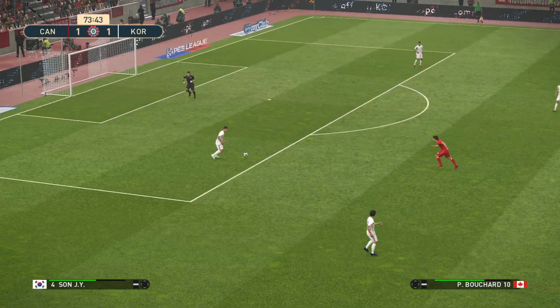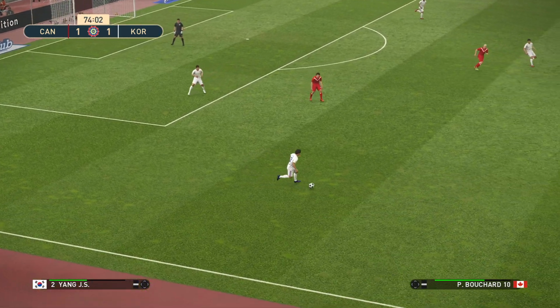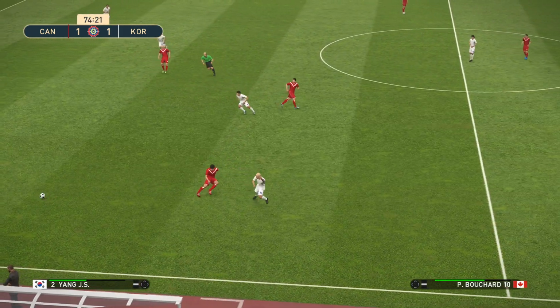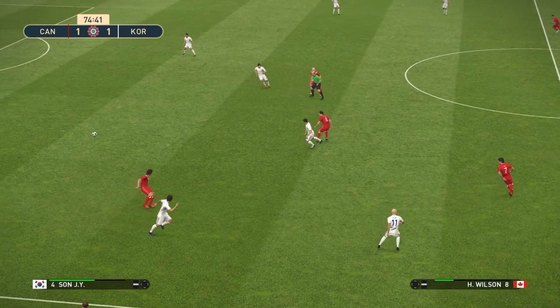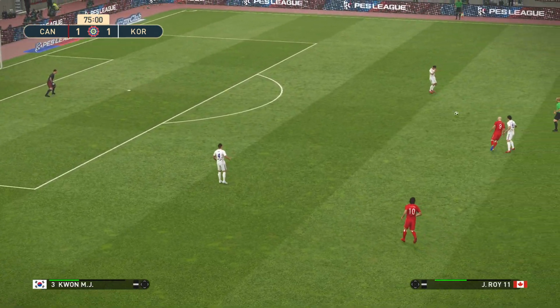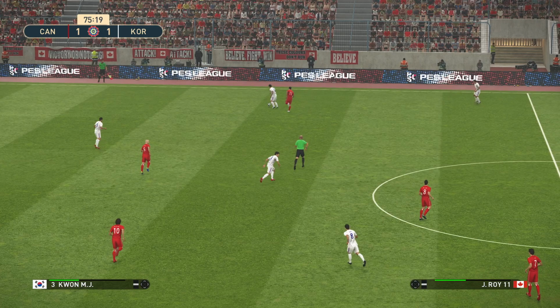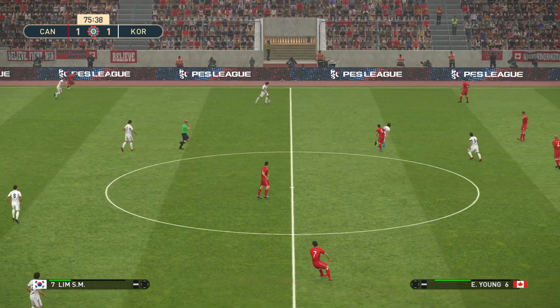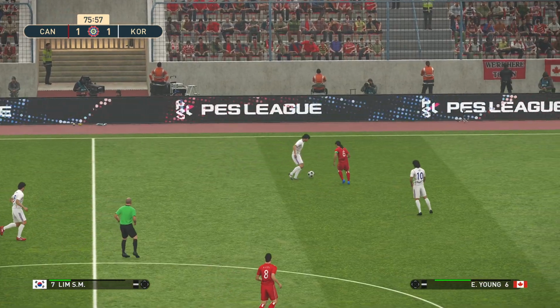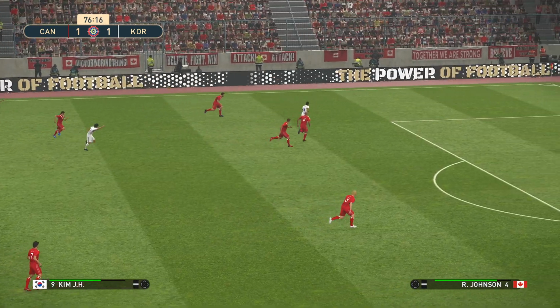Will there be a winner in this? We have just over 15 minutes remaining. It's 1-1. It was 1-1 half time. We haven't seen any goals in the second half. Sides grab a late winner. Here's Kim.